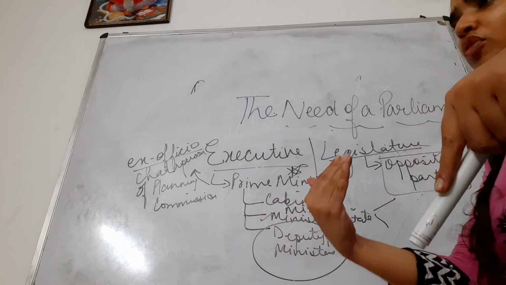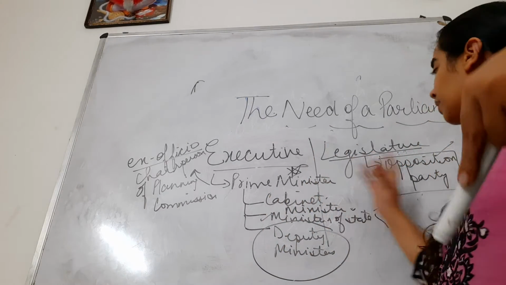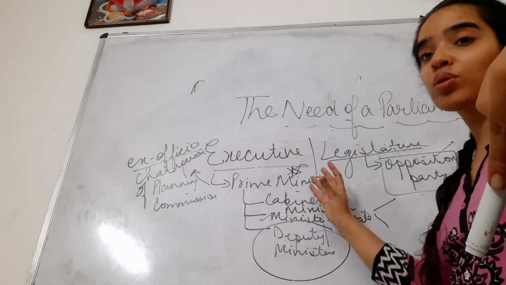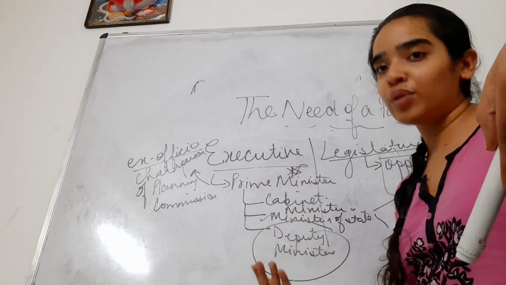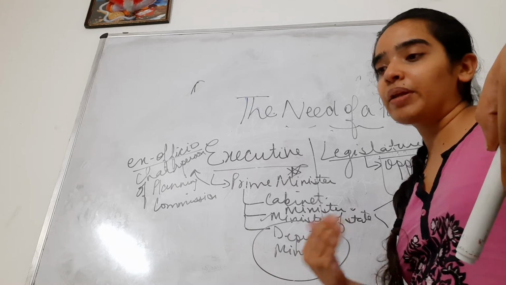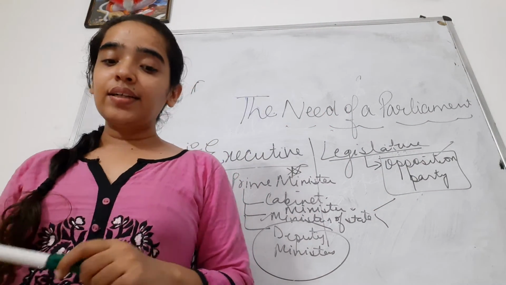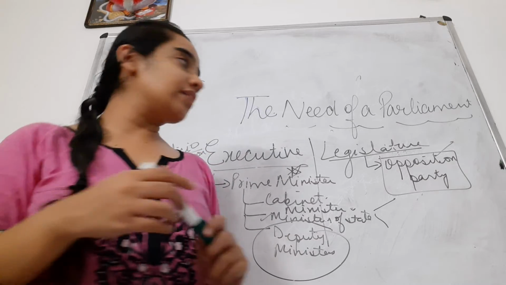Say the Prime Minister is presenting that the marriageable age of a girl should be raised from 18 to 21. Then they should also agree. Majority of them should also agree. Then only it will become law. Then only the bill would pass, and then the President signs the bill. Right. So legislature and executive work together.